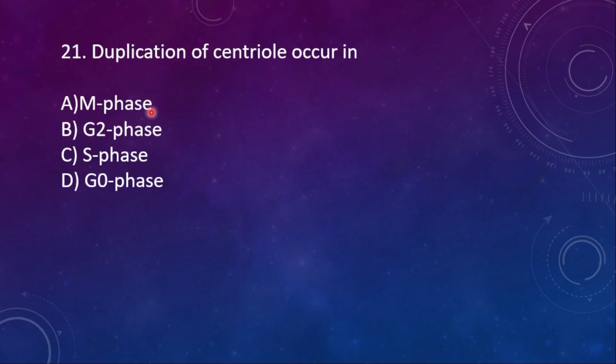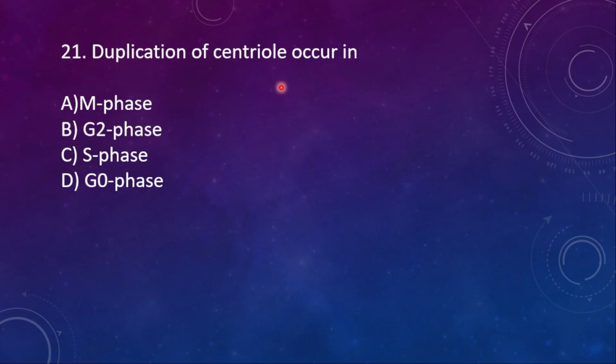That's it. 21. Duplication of centriole occurs in: centriole is a unique characteristic of animal cell, where they are going to release the asters. But in plant cell, the formation of spindle fibers will take place at a specific area.